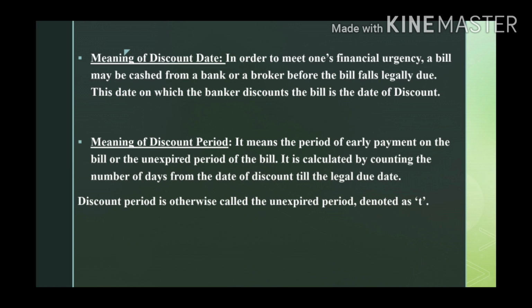Now in the discount period we calculate how many days before the legal date the bill has been discounted, counted from the date of discounting till the legal due date. It may be 25 days in one case, 30 days in another, so it depends on the discounting date.